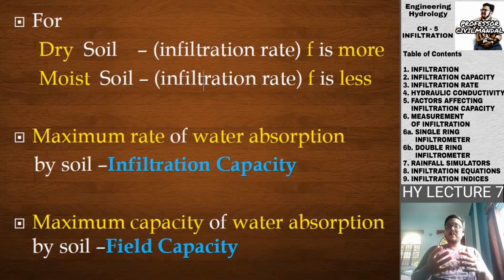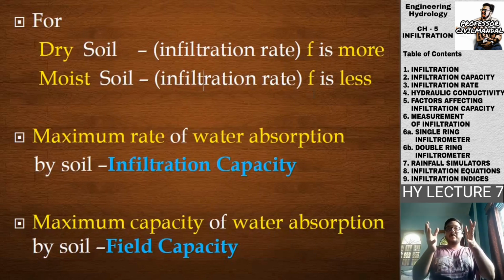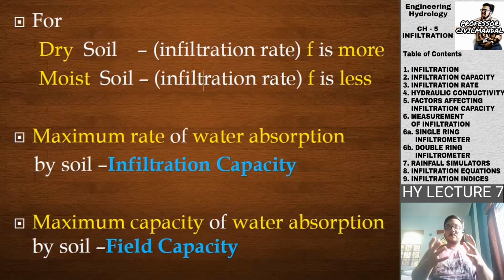But for moist soil, there is some amount of water present inside it already. So the rate of infiltration will certainly be lesser in the case of moist soil. Soil is a porous material, and if those pores are already filled to some extent with water, less can infiltrate.